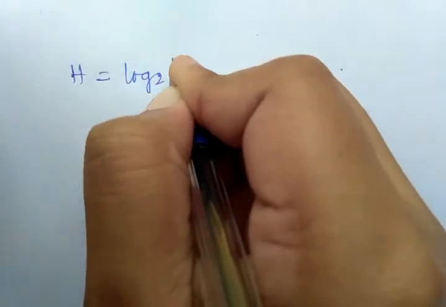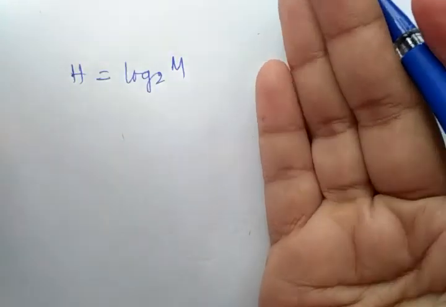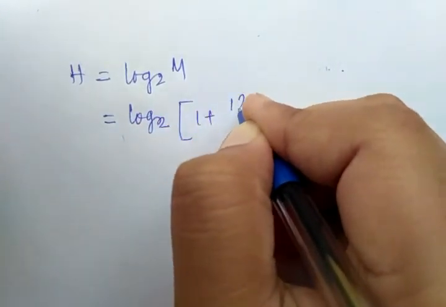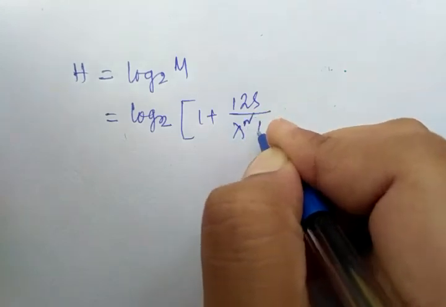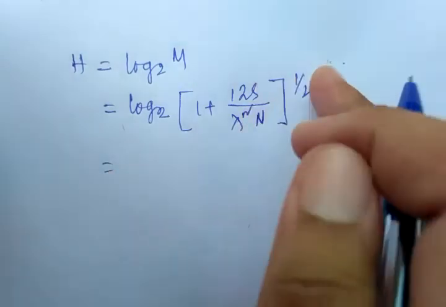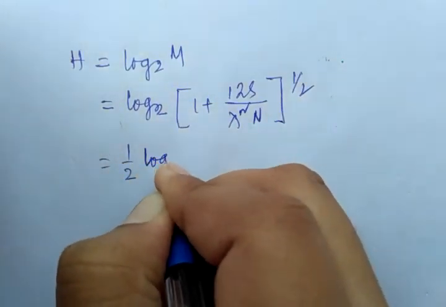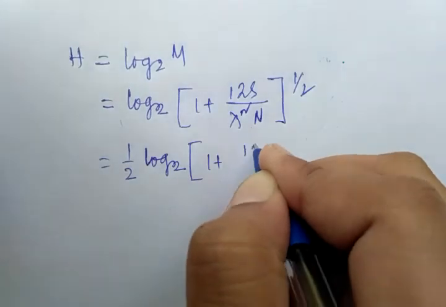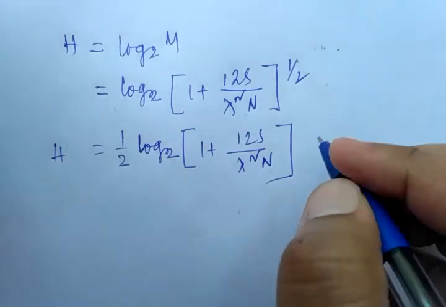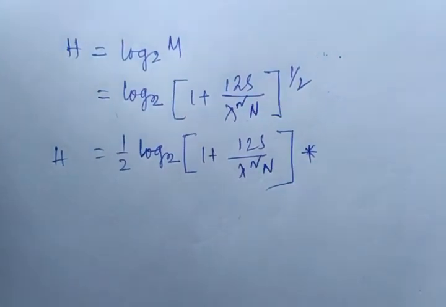Okay, so this is very easy. How can we calculate the value of H? Because we have the M array, right? So H is nothing but log 2 M. Clear? And we have already calculated the value of M. So this will be equal to log 2 of (1 + 12S/(lambda square N)) to the power half. And we can also reduce it in such a way, half means the power. So H = half log 2 (1 + 12S/(lambda square N)). This is a very important formula for your GATE.